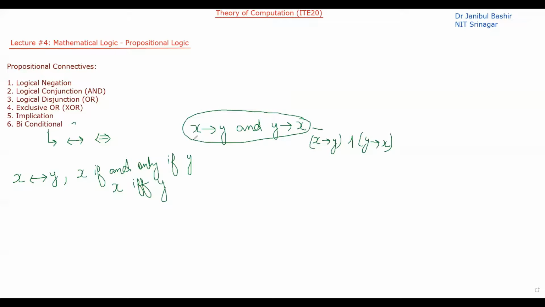If this particular statement, X implies Y and Y implies X, is true, then this particular statement will be true. And if it is false, this particular statement is false.